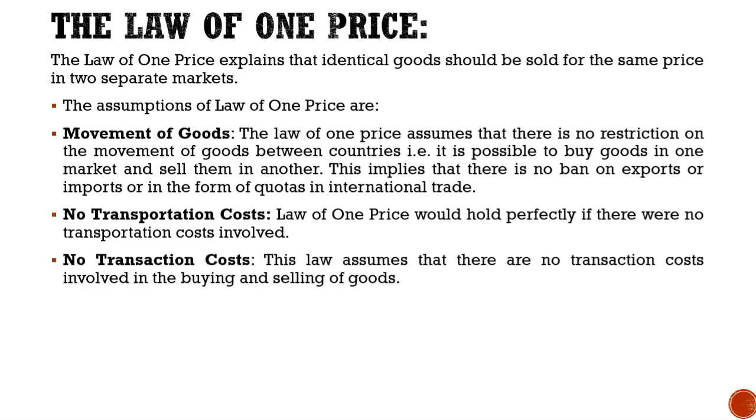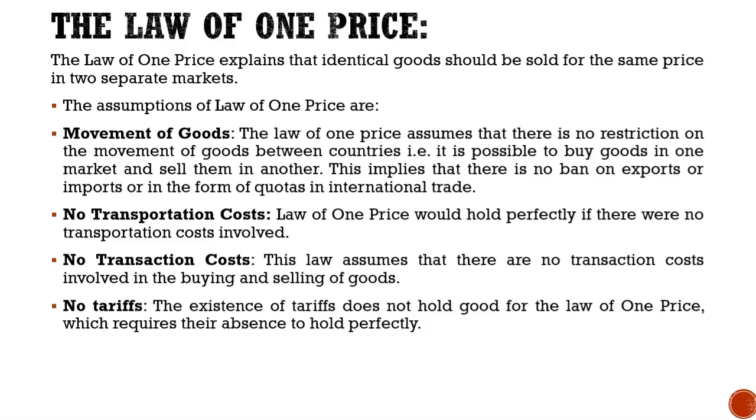Next is no transaction cost. This law assumes that there are no transaction costs involved in buying and selling of goods. Next is no tariffs. The existence of tariff does not hold good for the law of one price, which requires the absence of tariffs to hold perfectly.